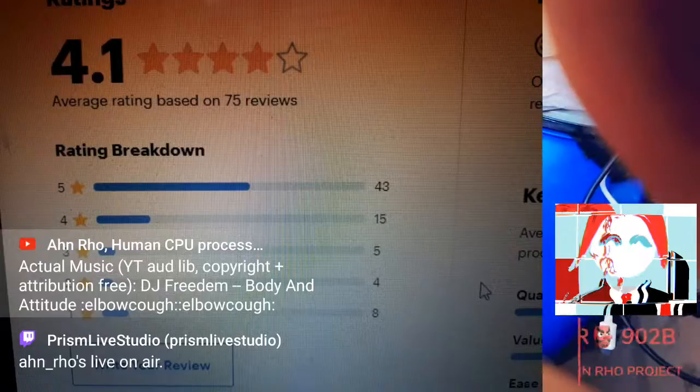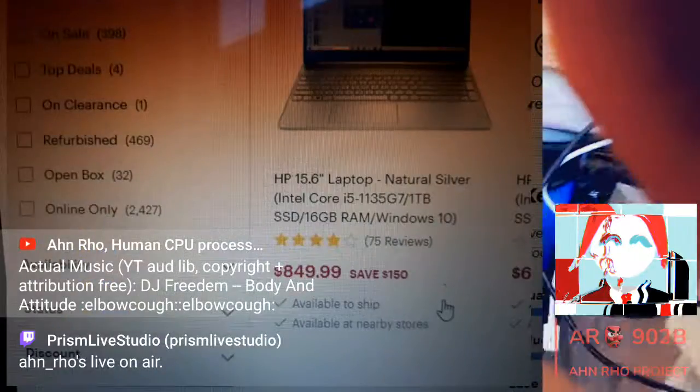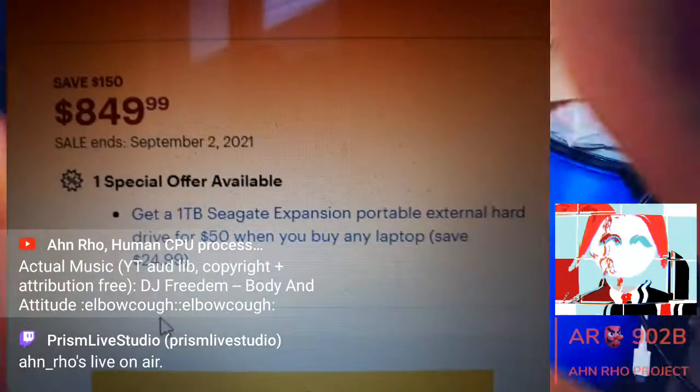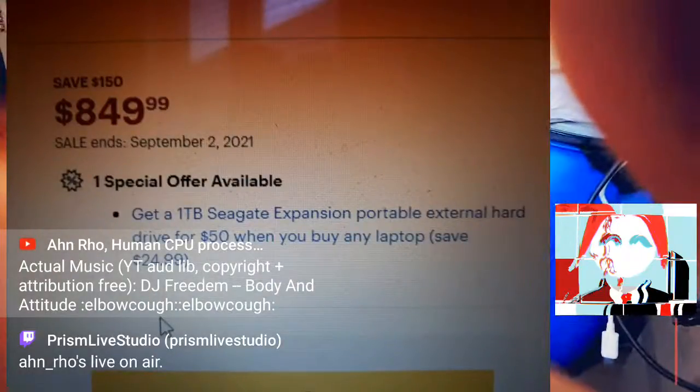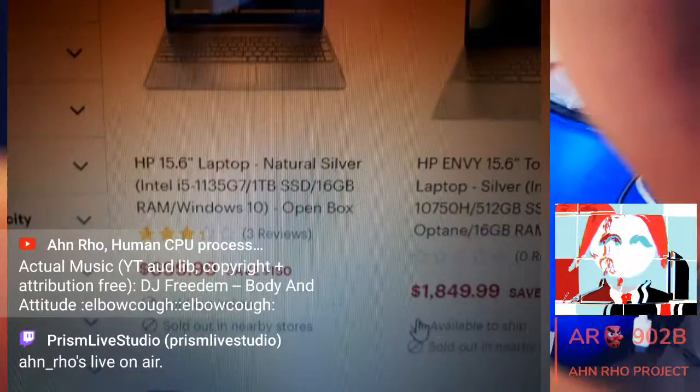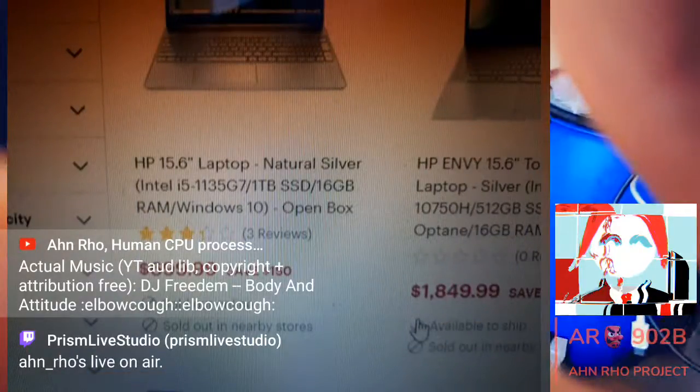So there we go. 4.1 stars rating, great laptop, $850, saying $150 off. Last year it could have been $799, so basically I would say $50 difference, but whatever, it doesn't matter. This is still a great deal as it stands. Getting it now, I'm not waiting for later. All right, I'm just spitting bars right now.